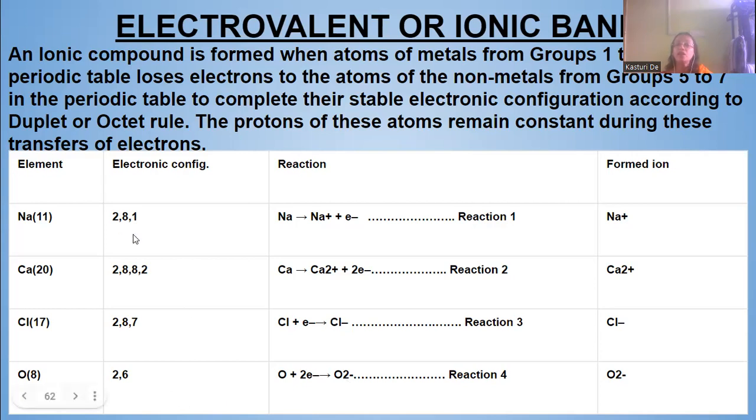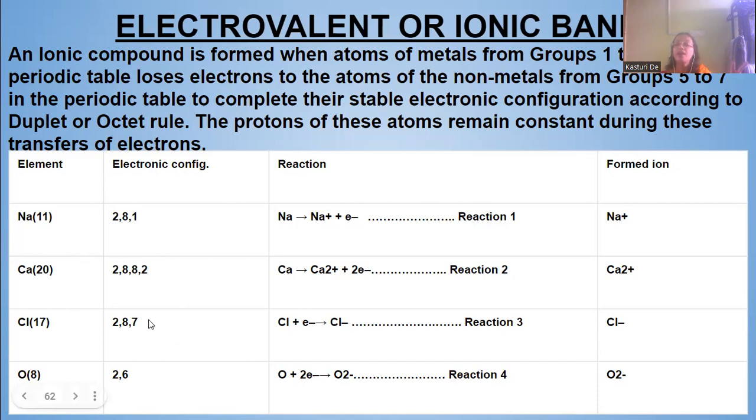See, you can see the electronic configuration. Sodium has 1 valence electron, calcium has 2 valence electrons, the last is the valence electron, 2, 8, 1. So 1 is the valence electron, then calcium 2, 8, 8, 2, that makes 20, you can calculate, and 2 is the valence electron, so it will lose these 2 electrons to form calcium 2 plus.